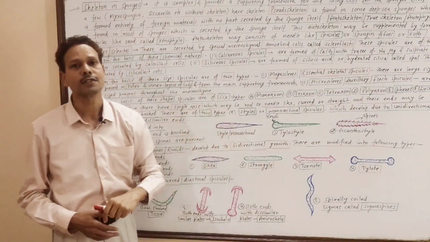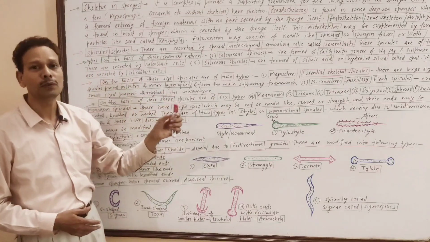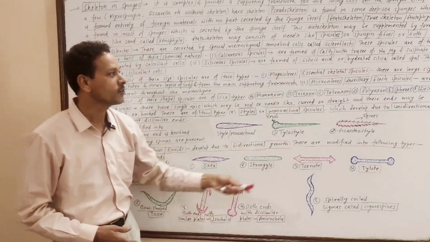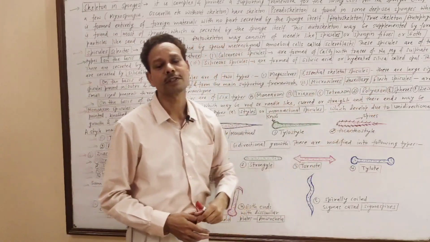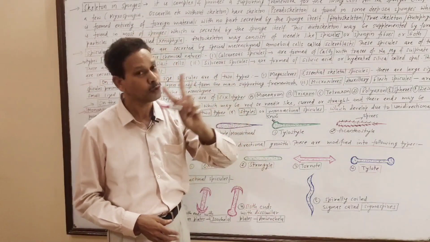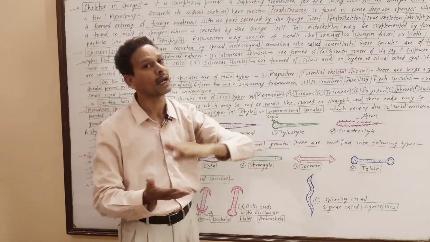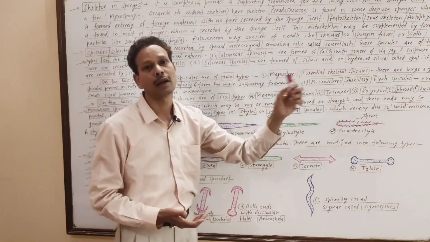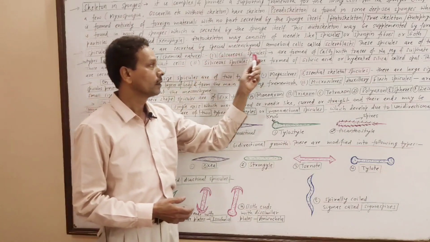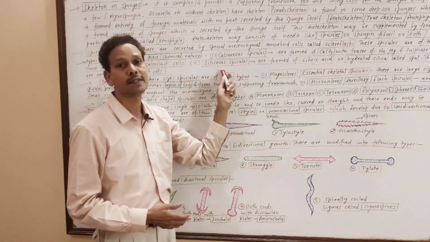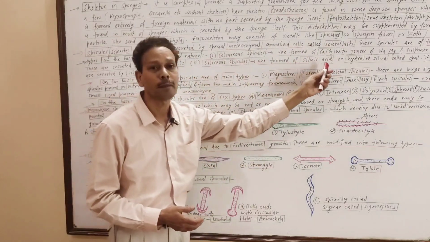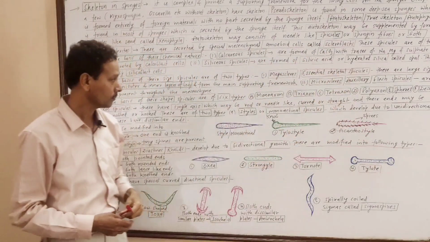These are small size spicules, and they are present in the mesenchyme, in the mesohyl. That's why these are named flesh spicules. On the basis of size, large ones are megascleres and small ones are microscleres. On the basis of chemical nature, calcareous are made up of calcium carbonate, while the siliceous are made up of hydrated silica.